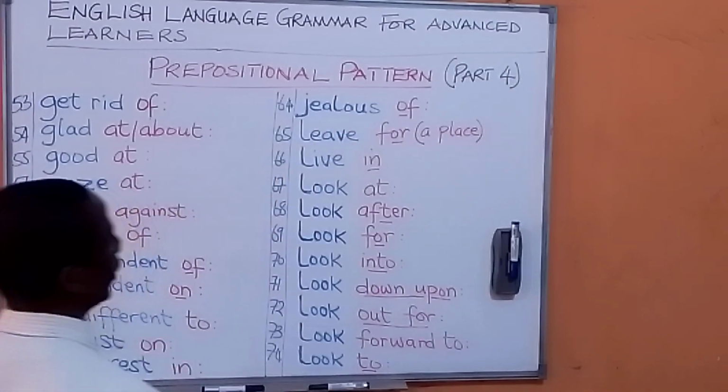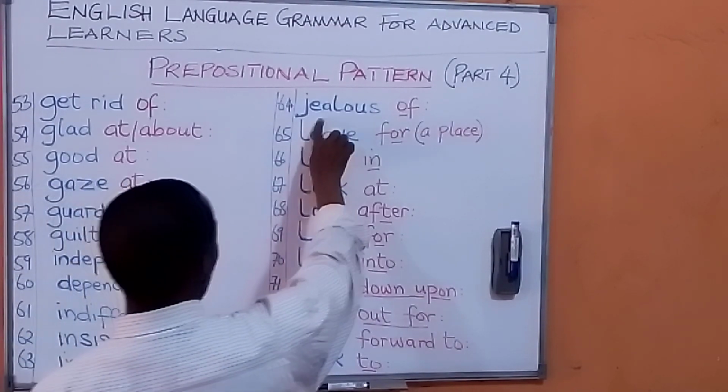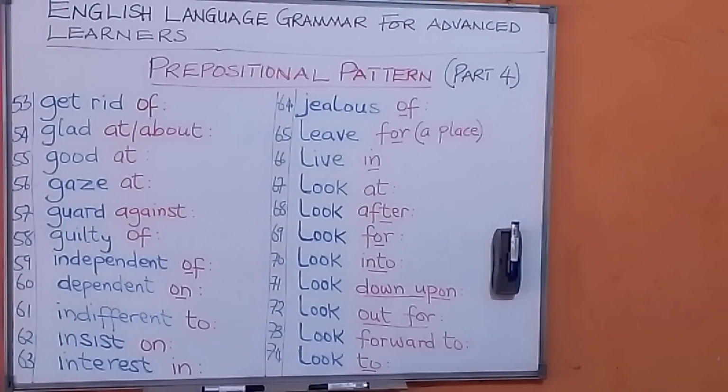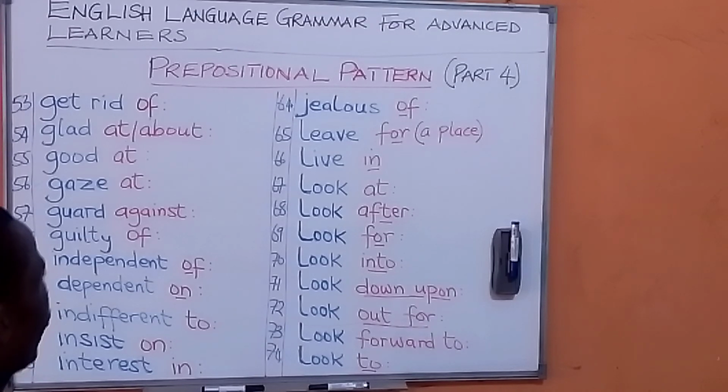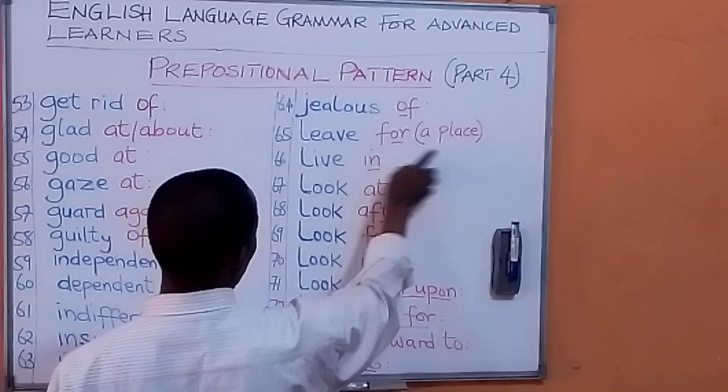Jealous of. Jealous can be used in good times, can be used in bad times. Like God is jealous of his people. Jealous of, that means it's on the good side. But jealous will be maybe on the bad side. But whether on the bad side or the good side, jealous takes care of jealous. Jealous of. I am jealous of my wealth. You are jealous of me. I am not jealous of you. Jealous of.